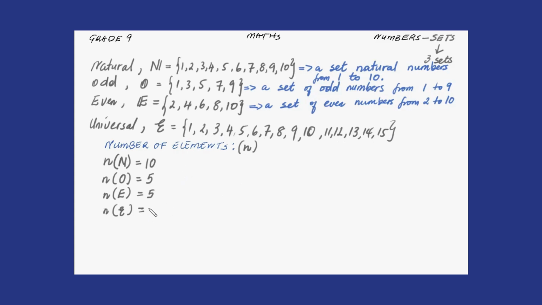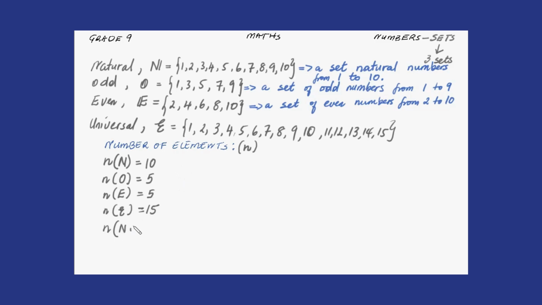So there are 15 elements. Basically, if you see n of set n, it's just an abbreviation for the number of elements in set n. So you have to count the elements and tell us how many. Okay. Now, instead, they might even ask you to find the number of elements in, say,